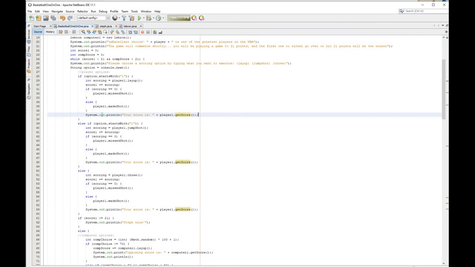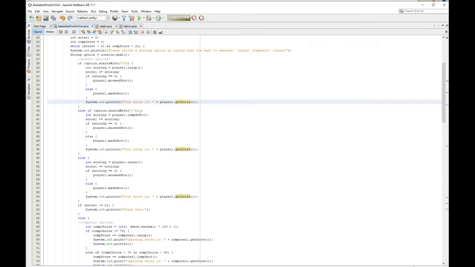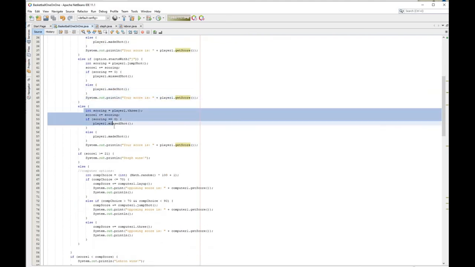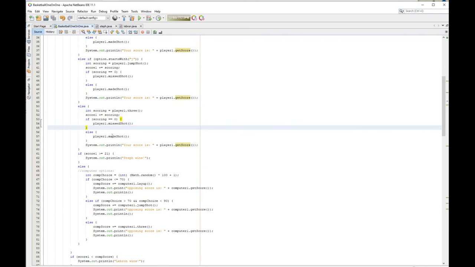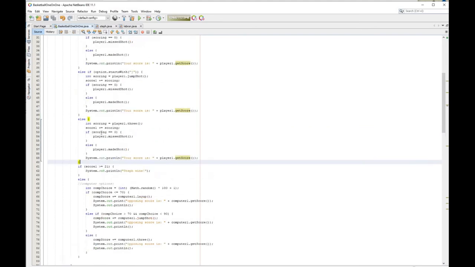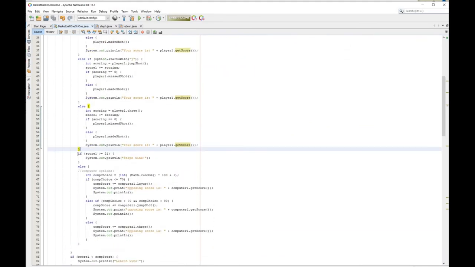And then if I were to pick a jump shot, then I do the same thing. Int scoring equals player 1 dot jump shot. And then I add that to my score. If my scoring is equal to 0, I do the player 1 dot missed shot, or if I make it, player 1 dot made shot. And then I print the score. Same thing for the 3-point. So that's the same. Now, this is where I end all the options, and where I'm about to get into my computer options.